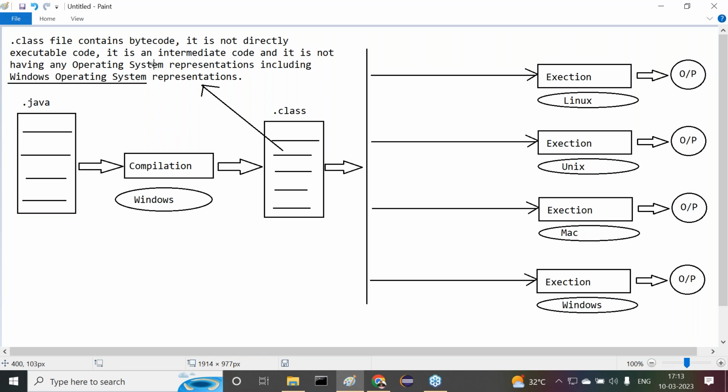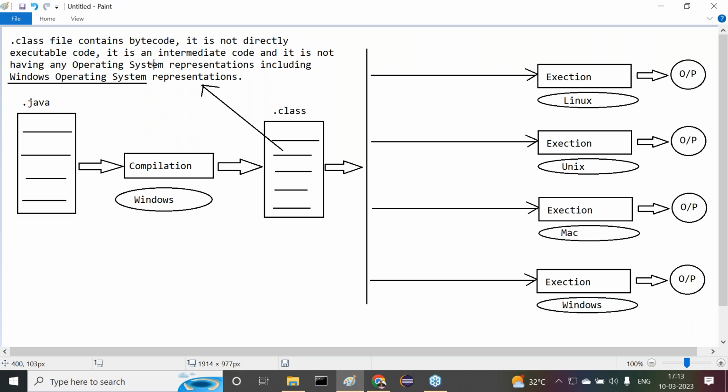The .exe file contains directly executable code, and it has the local operating system, that means Windows operating system, representations, as we compiled our C program on Windows. So which file is platform dependent, and which file is platform independent? .exe and .class we are talking about. Which one is platform dependent? Which one is platform independent?